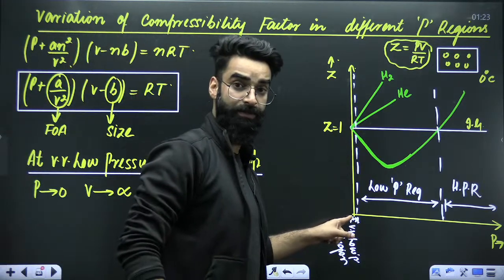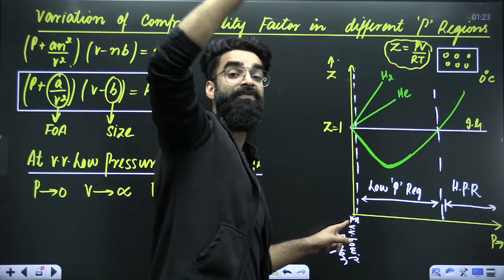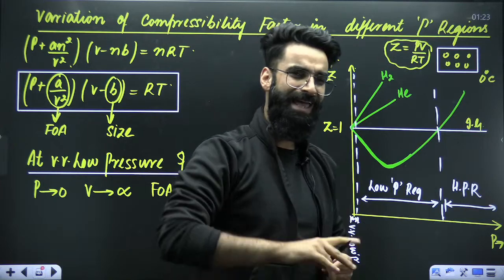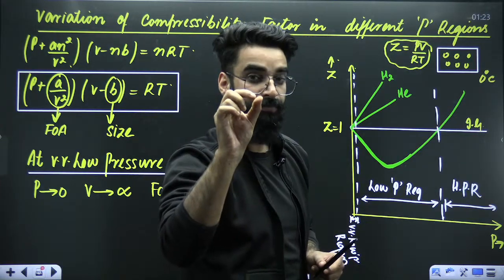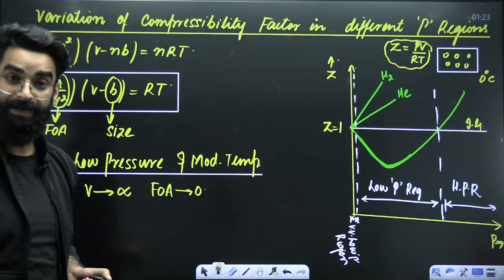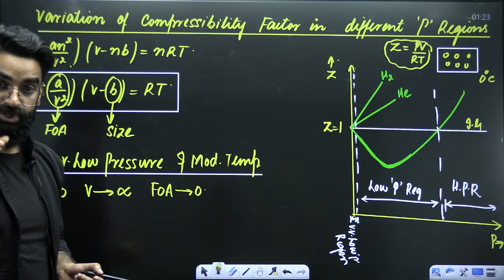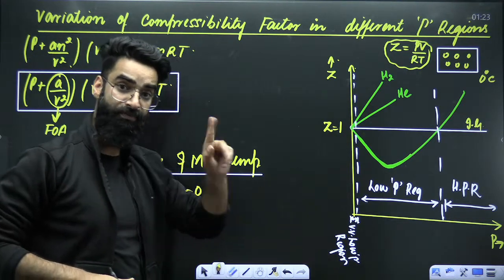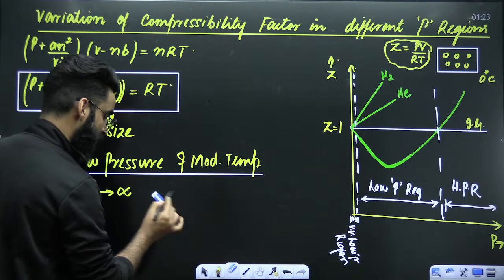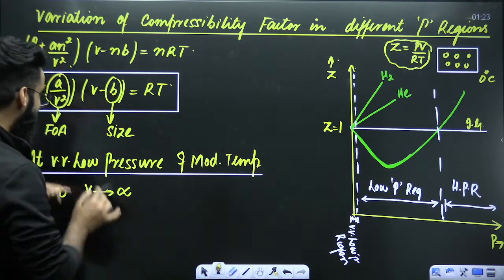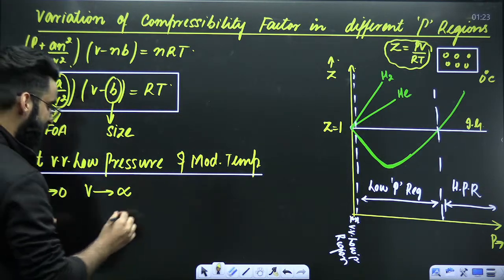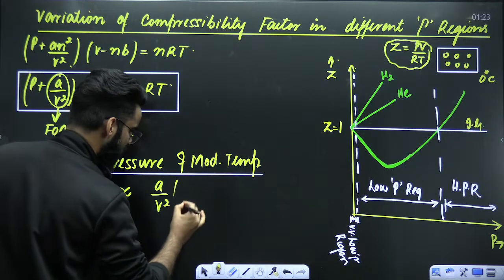Since at very, very low pressure the volume of the container has become infinite, can I neglect the actual volume of one gas molecule? Absolutely. The actual volume of one gas molecule can be neglected. So, when the gas is kept at very, very low pressure, first, the force of attraction between the molecules is zero. That means the term giving the idea about attractions, a/V², can be neglected.